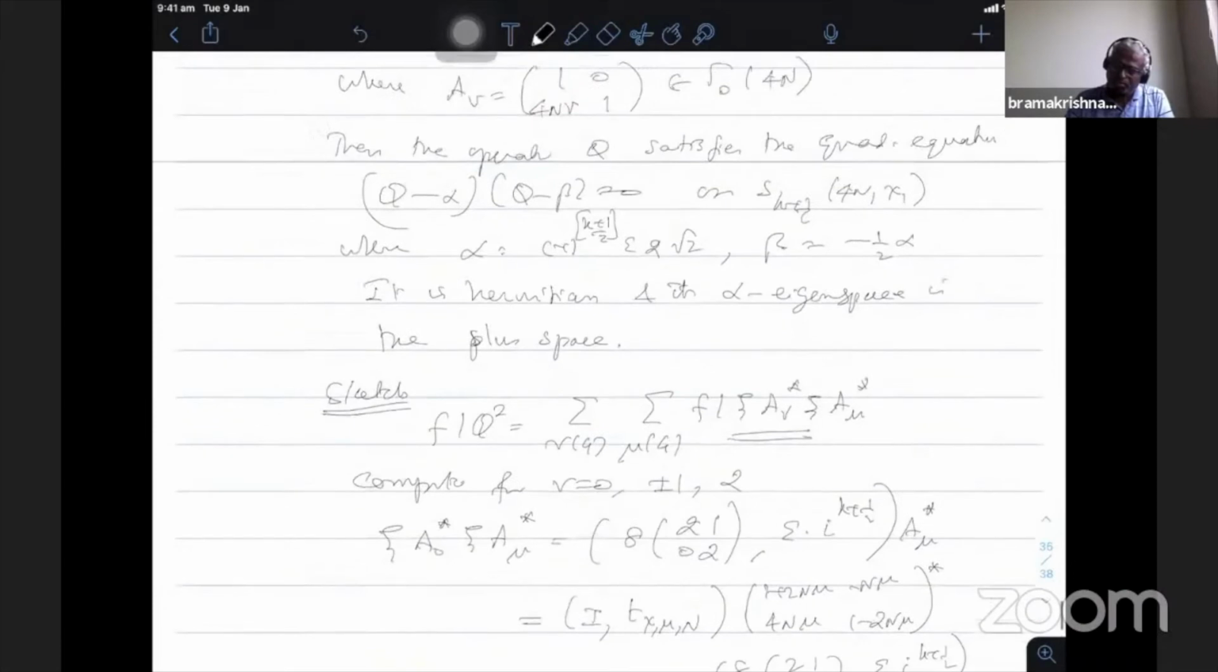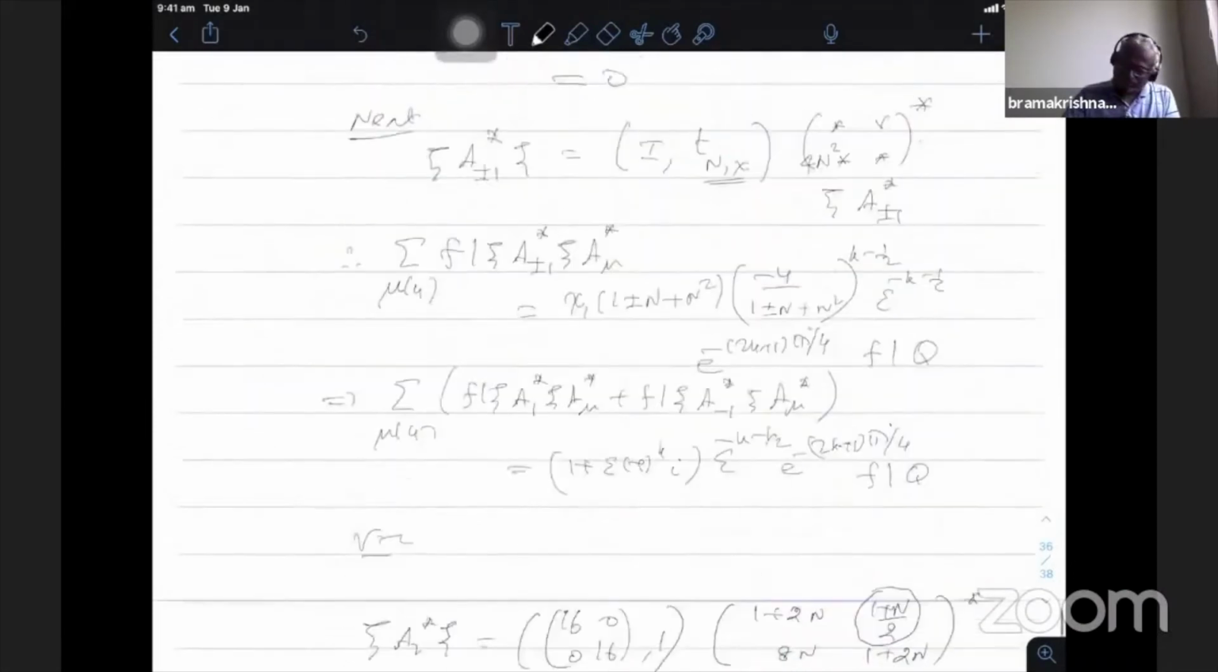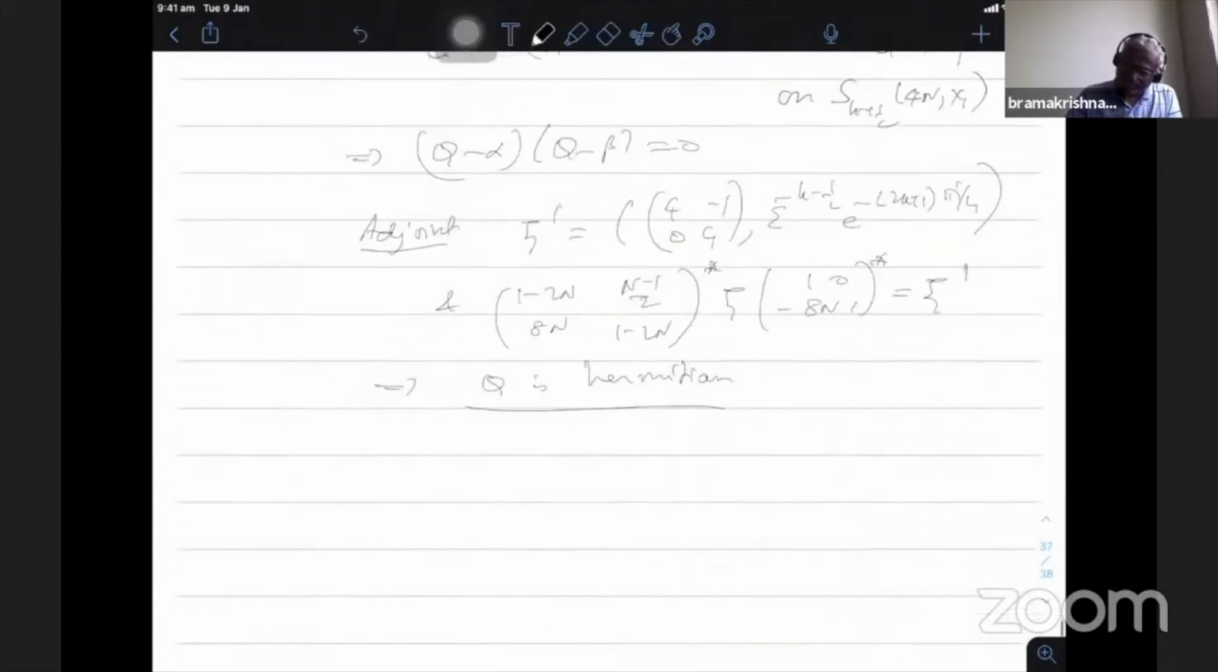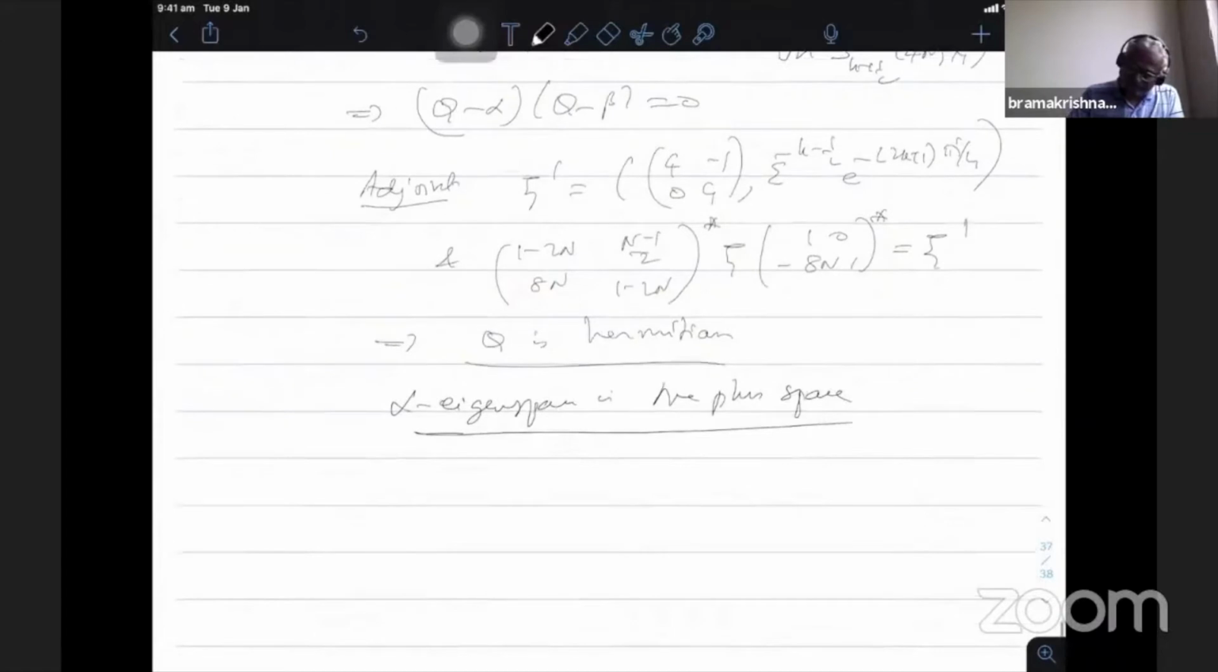It remains to show that the alpha eigenspace is the plus space. So prove that the alpha eigenspace is the plus space. So now take a form f in S_k plus half 4N chi 1. Then compute the psi and psi plus, then f bar psi plus psi dash, that is adjoint of psi as a matrix.